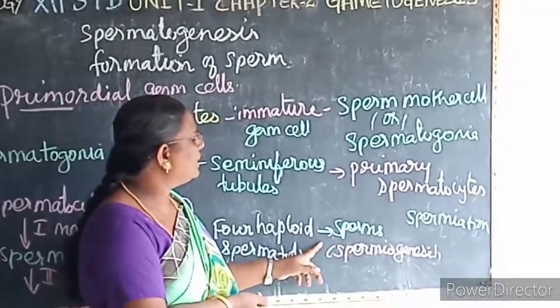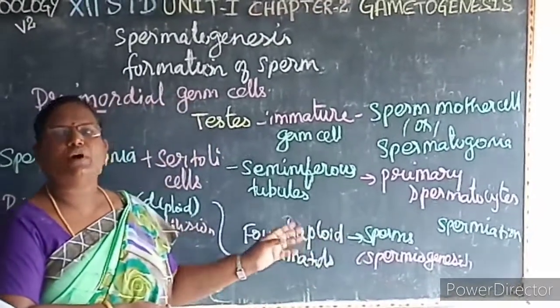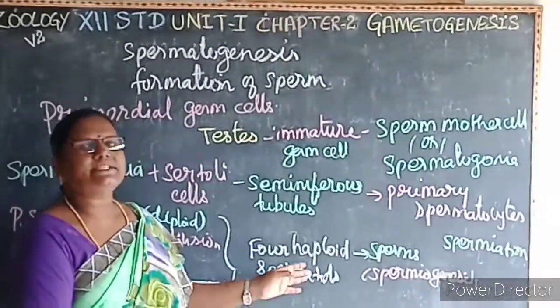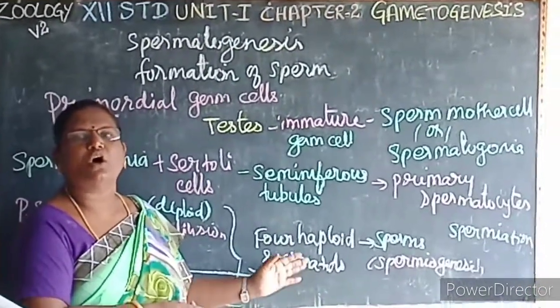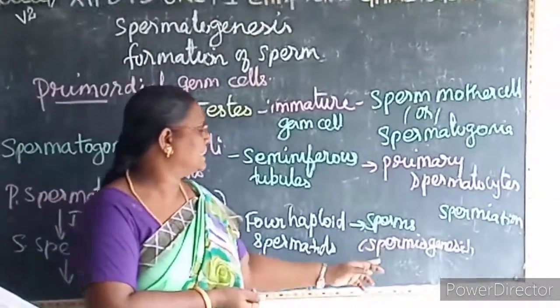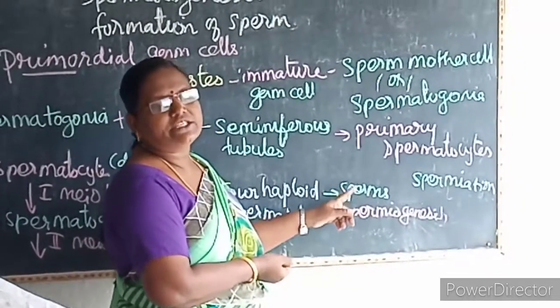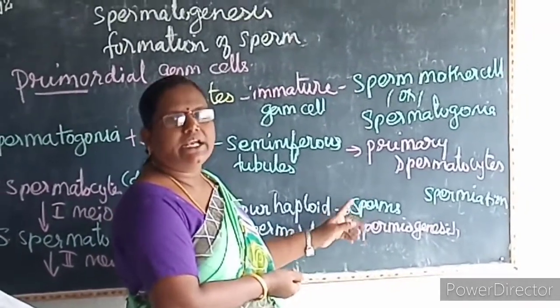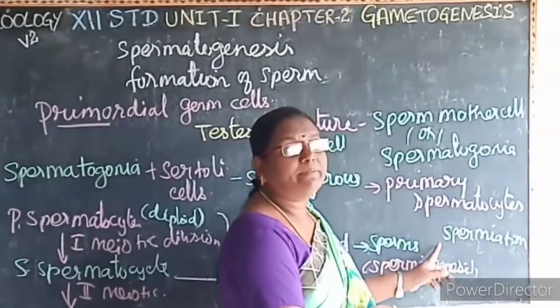That process is called spermiogenesis. It's a 2-mark question. What is spermiogenesis? The spermatids are matured into the sperms or spermatozoa. That process is known as what? Spermiogenesis. These matured sperms are released into the seminiferous tubules. That process is known as what? Spermiation.